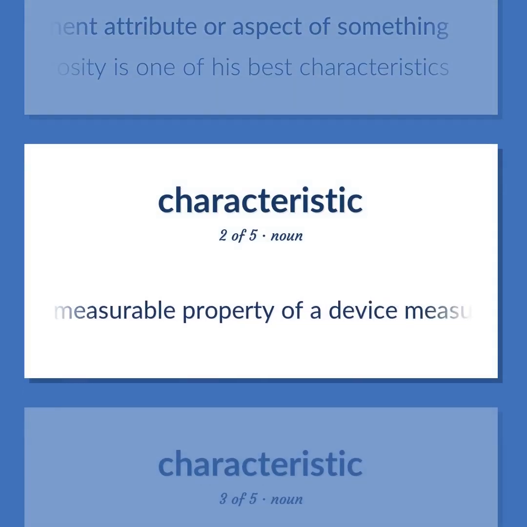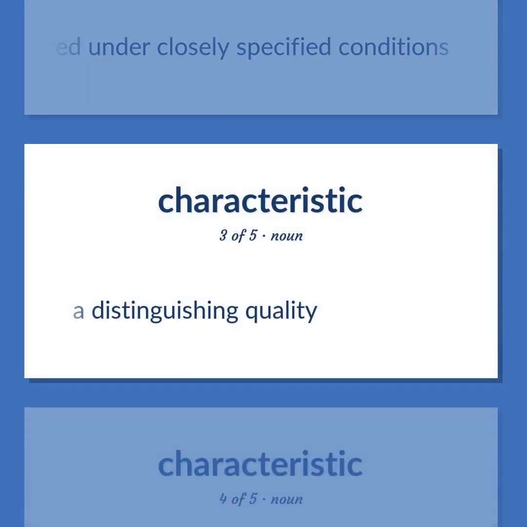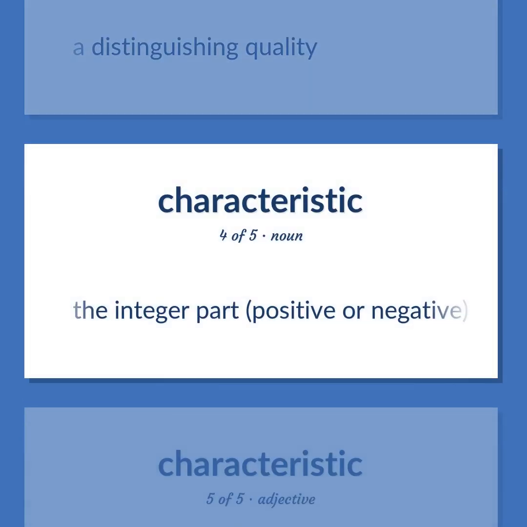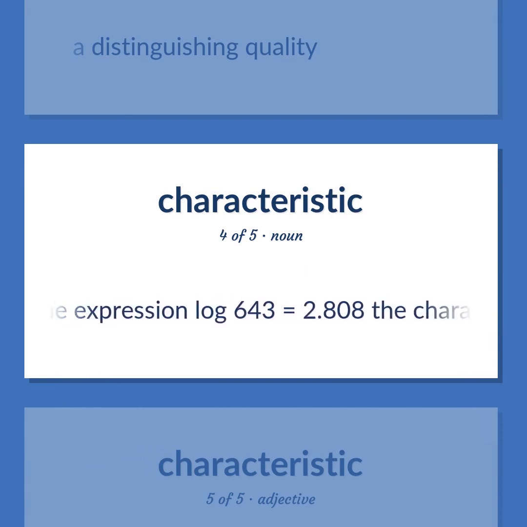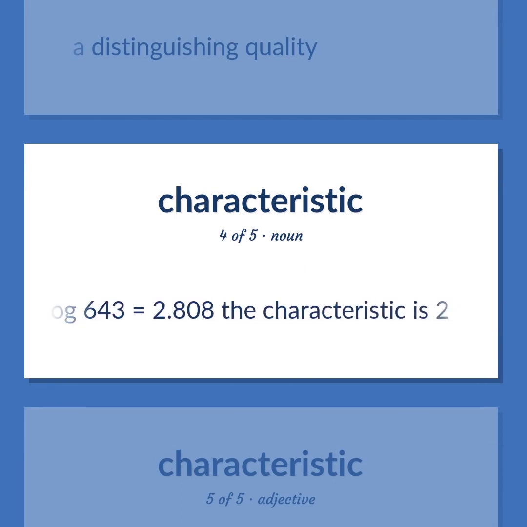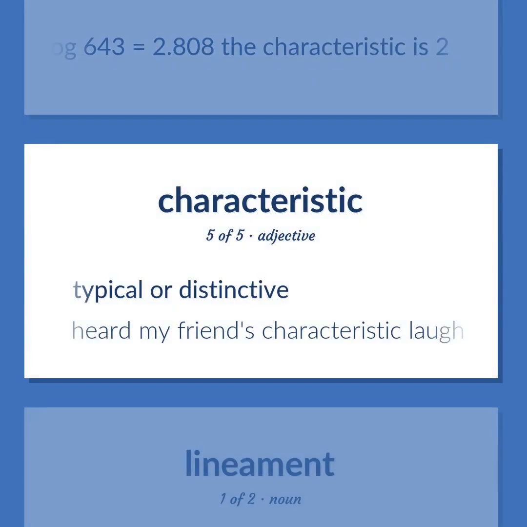Any measurable property of a device measured under closely specified conditions. A distinguishing quality. The integer part, positive or negative, of the representation of a logarithm. In the expression log 643 equals 2.808, the characteristic is 2. Typical or distinctive. Heard my friend's characteristic laugh.